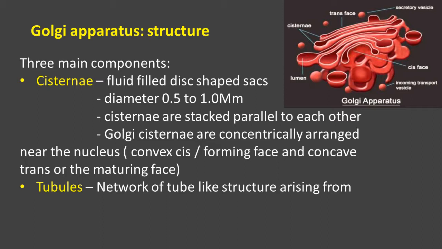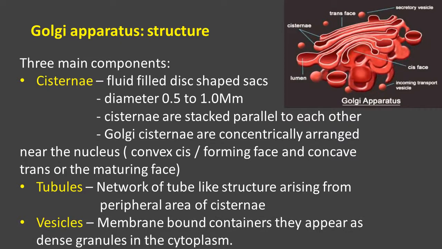Another component that can be seen in the Golgi apparatus is tubules. Tubules are the network of tube-like structures arising from the peripheral area of the cisternae. Towards the peripheral region, that means towards the ends of the cisternae, we can find tube-like structures. Those tube-like structures are named tubules.